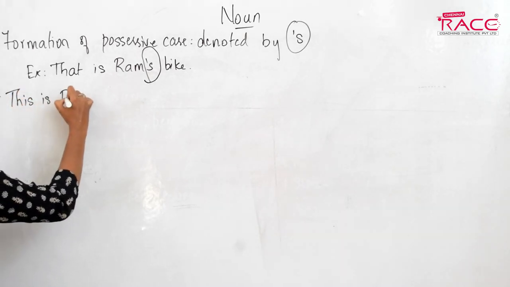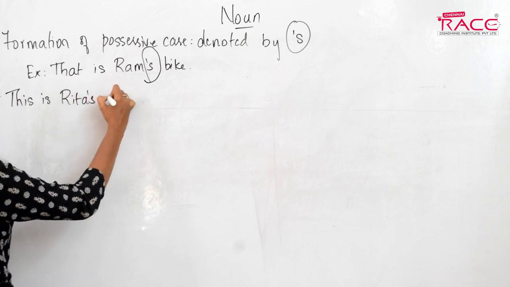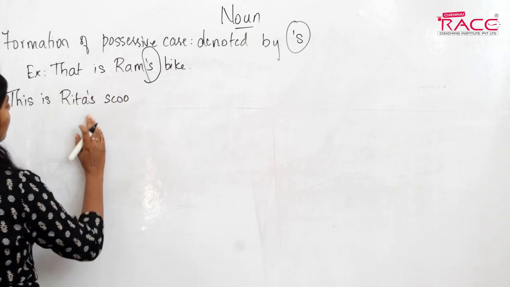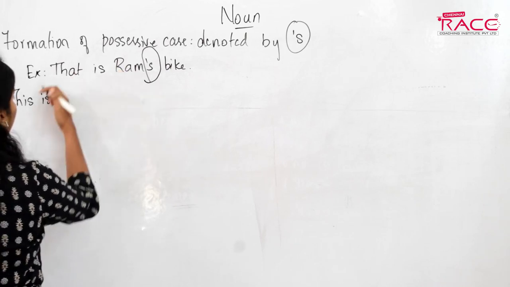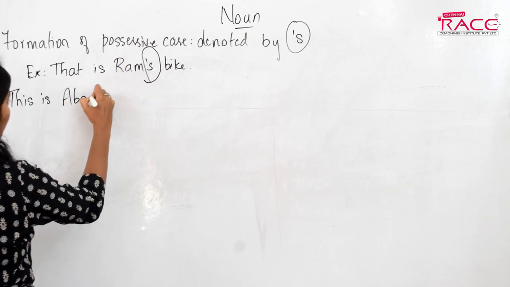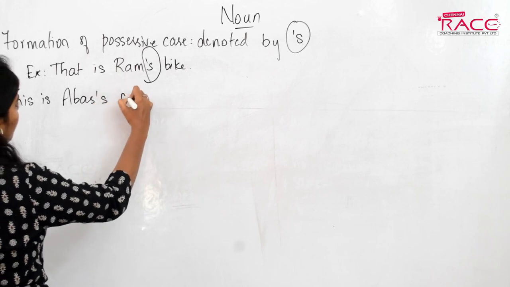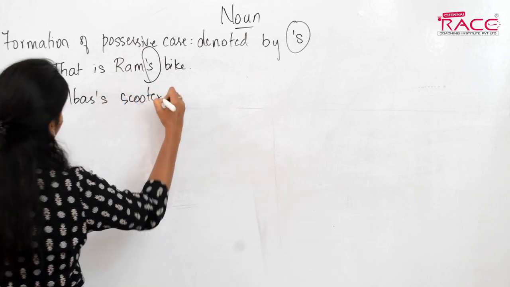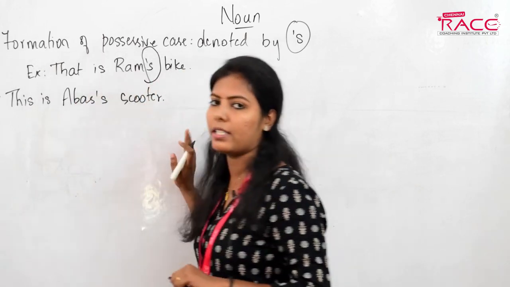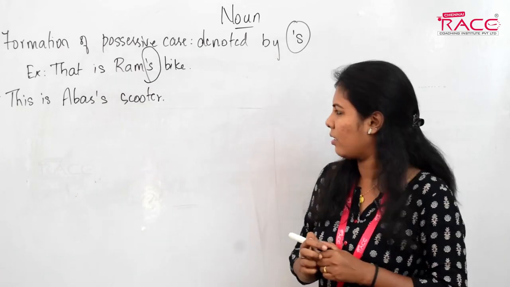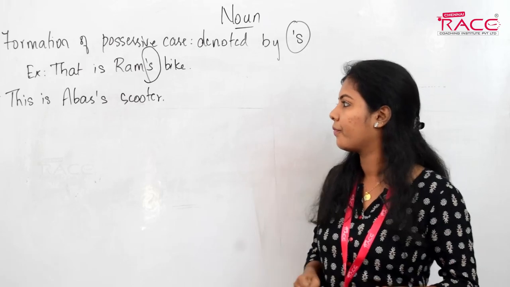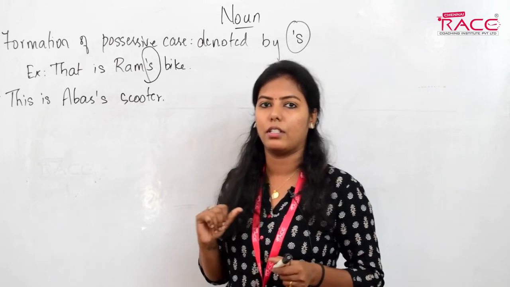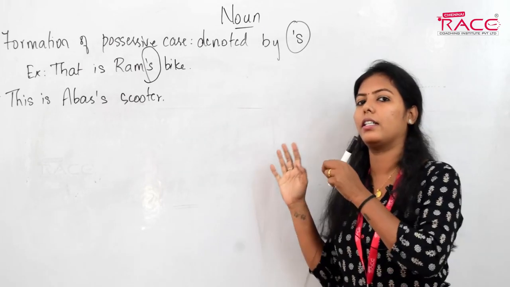This is Rita's scooter. No, we don't use Rita. This is Abbas's scooter. When I say this is Abbas's scooter, what's the error here? There is something wrong in this sentence. Tell me the correction. I don't want you to guess where the error is.